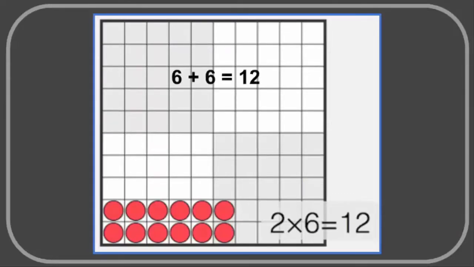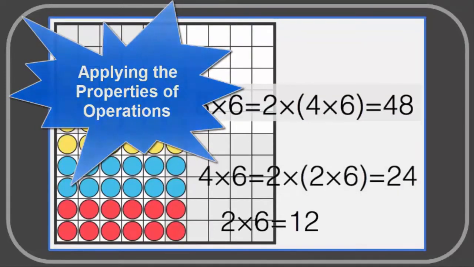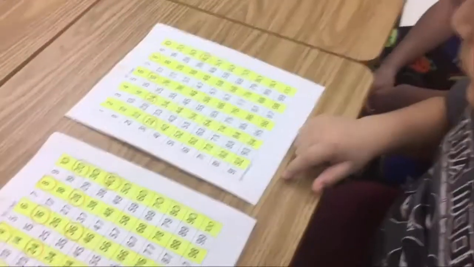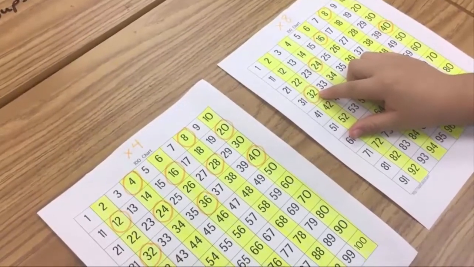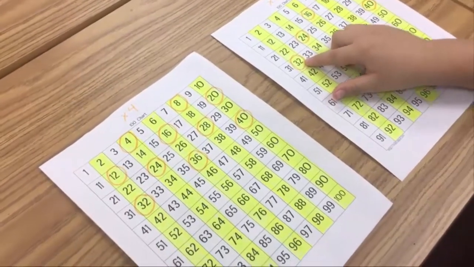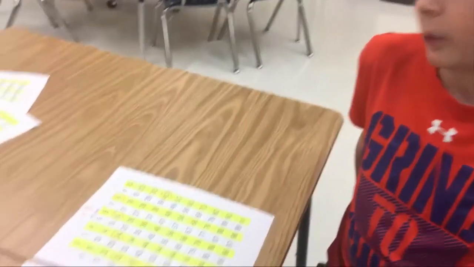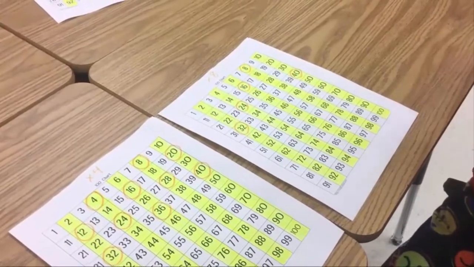If you know your doubles facts, or can skip count by 2, you can also multiply by 4 by simply doubling the product. That same pattern continues as you multiply by 8. You simply need to double the 4s fact. Any other patterns when you multiply by 4 and 8? All the products of 8 are also on the products of 4. If you don't know your 8s, you can double your 4s to get your 8s.